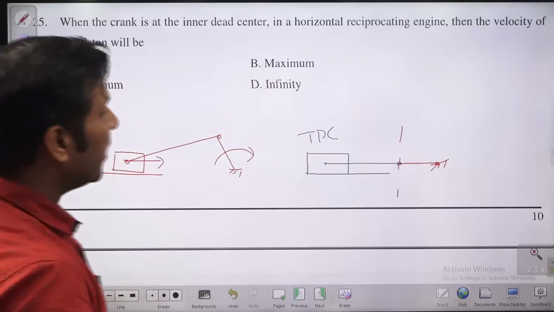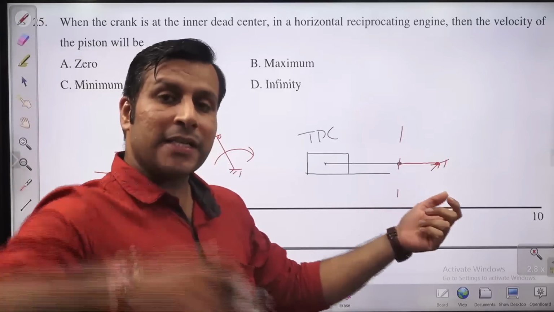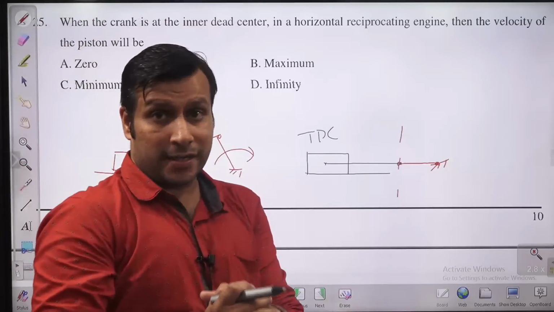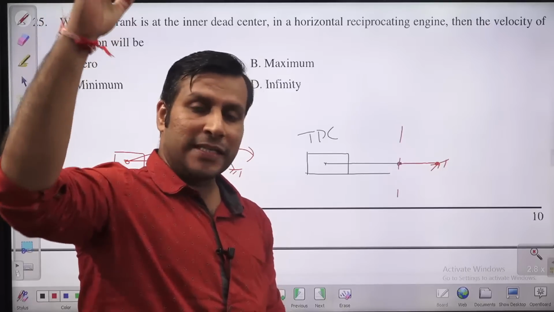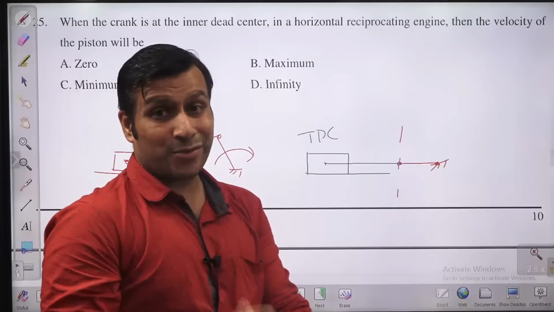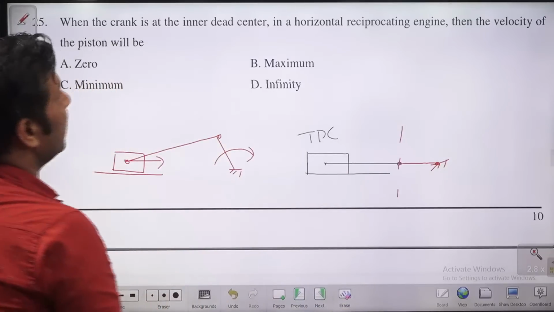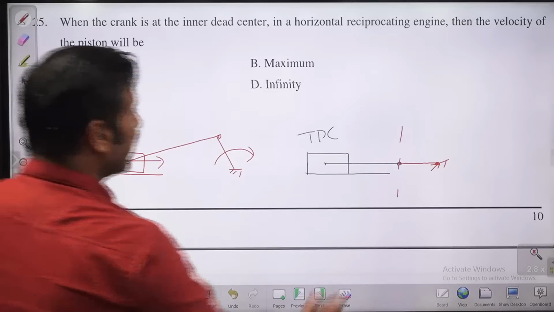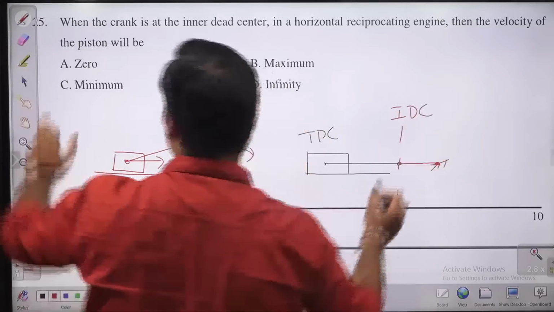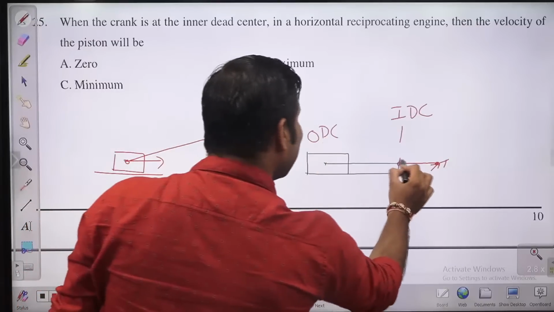And in case of horizontal cylinder we define it as IDC and ODC, whereas in case of vertical engine we define it as TDC and BDC. The top dead center, the extreme top position of the piston inside the cylinder, that is TDC. Extreme bottom position of the piston, that is known as BDC. But in case of horizontal cylinder, you can define it as IDC and ODC. So this is inner dead center and this is outer dead center. So crank is at inner dead center.